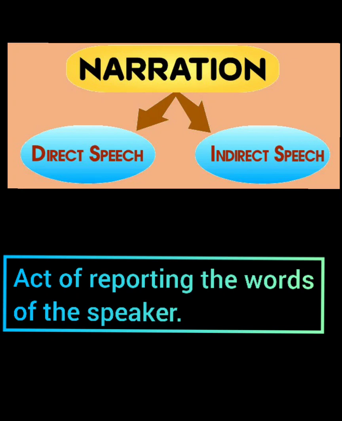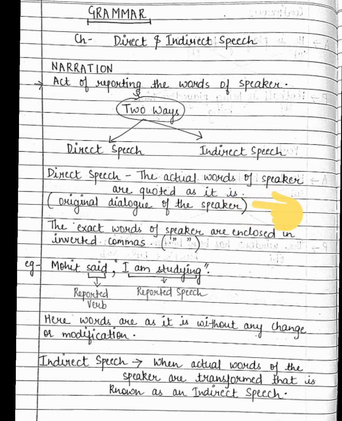So let us understand what direct speech is. Direct speech means the actual words of the speaker are quoted. It means the original dialogue of the speaker. Whatever I have said is my original dialogue, right? That is direct speech. And what about indirect speech?